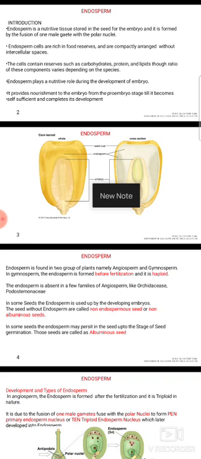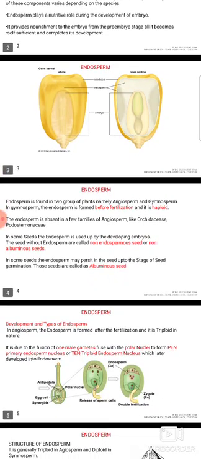The endosperm is absent in a few families of angiosperms like Orchidaceae and Podostemaceae. In some seeds, the endosperm is used up by the developing embryo, and the seeds without endosperm are called non-endospermous seeds or non-albuminous seeds.